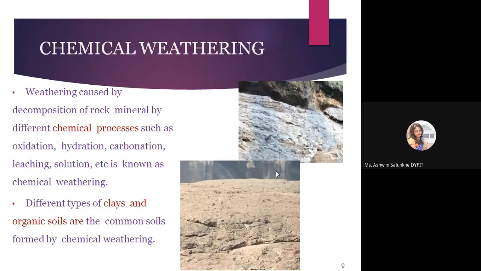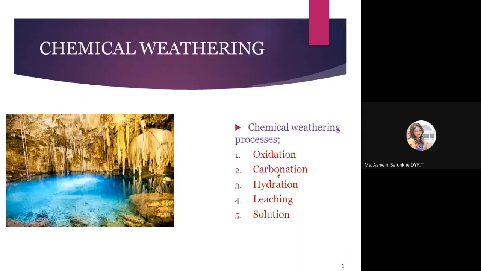Then comes chemical weathering. That is weathering caused by decomposition of rock minerals by different chemical processes like oxidation, hydration, and carbonation. Okay, so these are part of chemical weathering. From these, different types of soil like clays and organic soils can be formed. This picture shows the carbonation process.